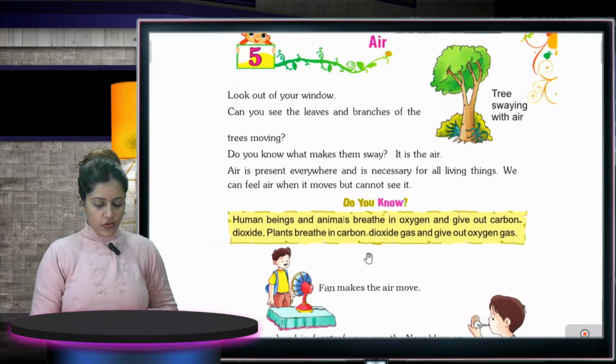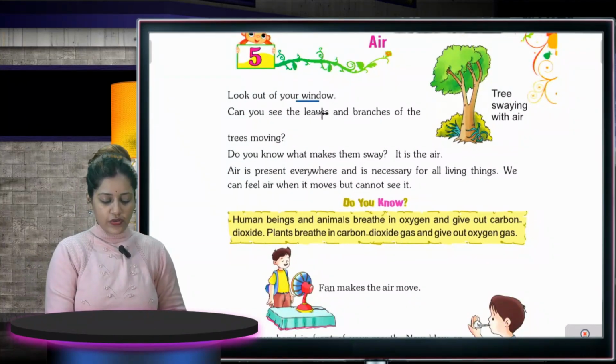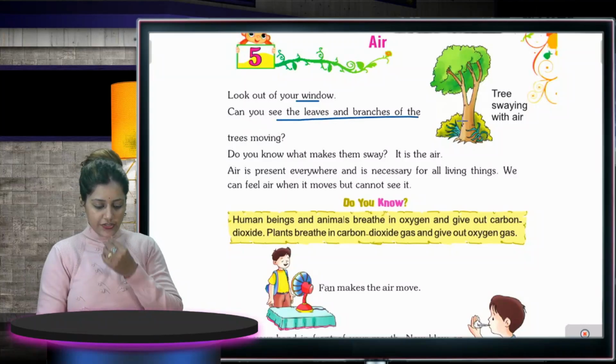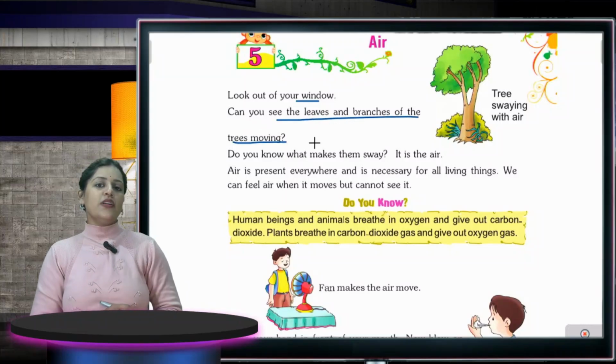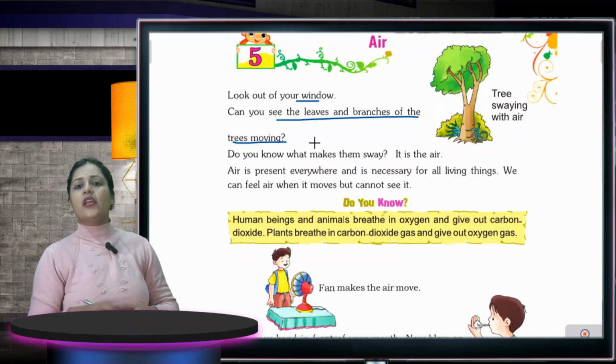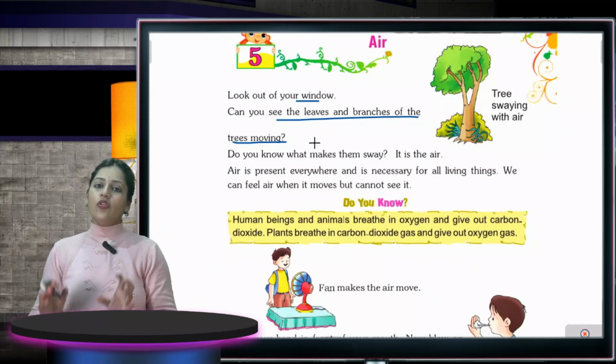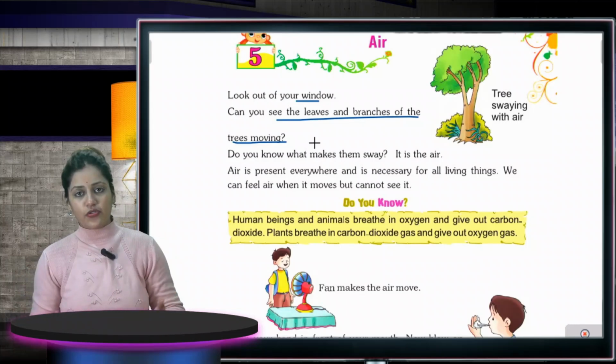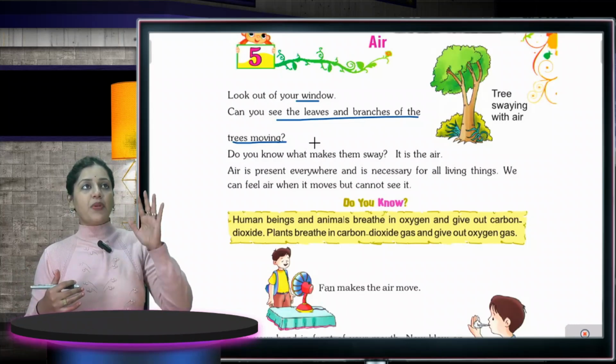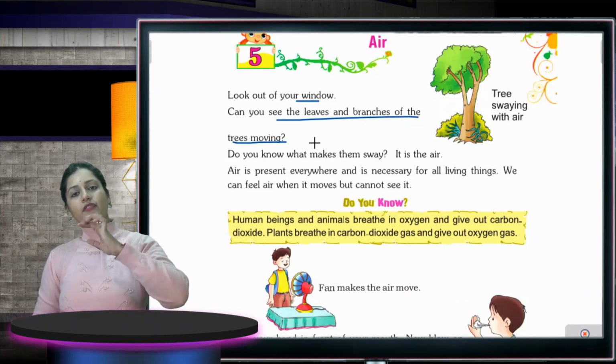First of all, look out of your window. Can you see the leaves and branches of the tree moving? If you are at school, look out from the school window. If you are at home, look out from the home window. So what have you seen? You have seen the branches and the leaves of the trees moving.